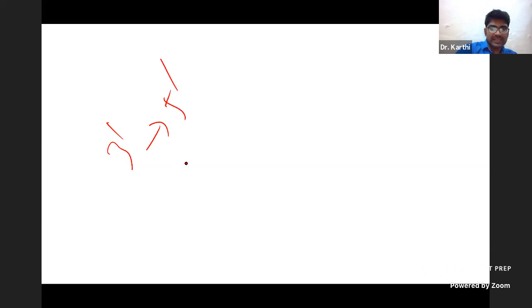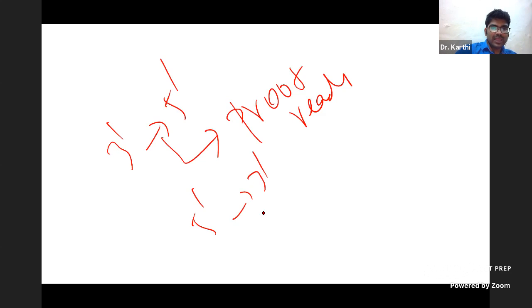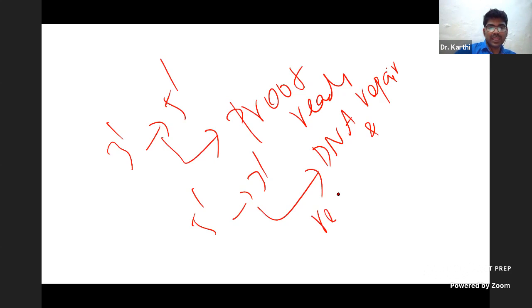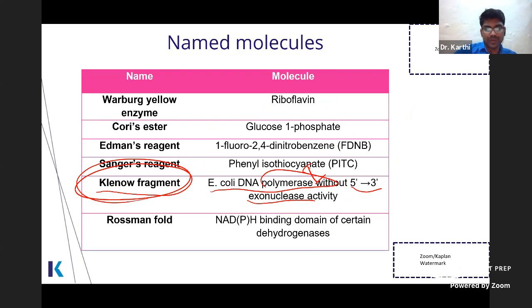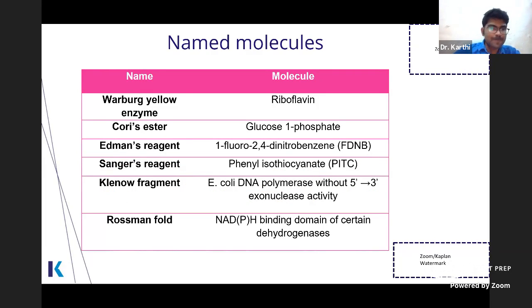Let me tell you fast that 3' to 5' exonuclease activity is required for proofreading. 5' to 3' exonuclease activity is required for DNA repair and removal of RNA primers. So 3' to 5' exonuclease means proofreading. 5' to 3' exonuclease activity is removal of RNA primers as well as DNA repair.